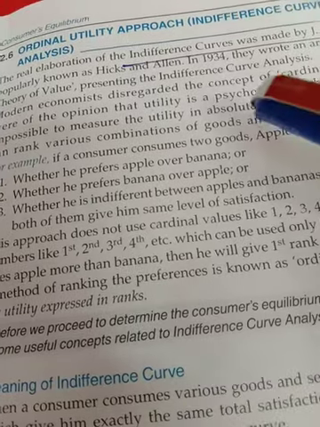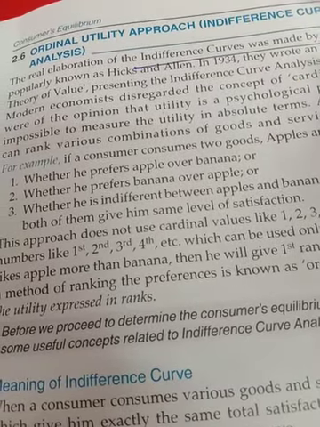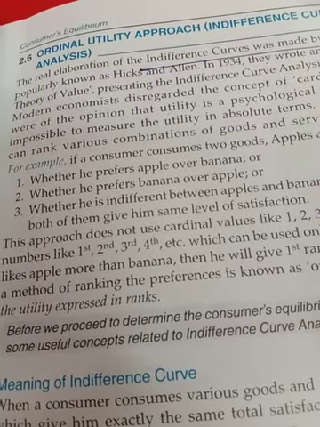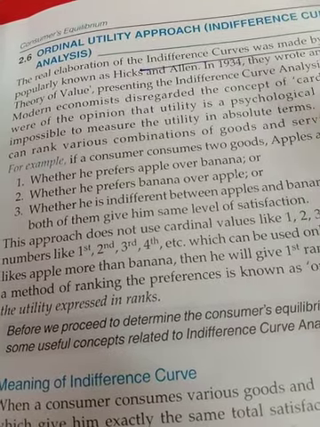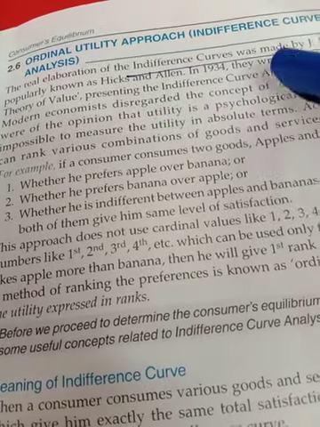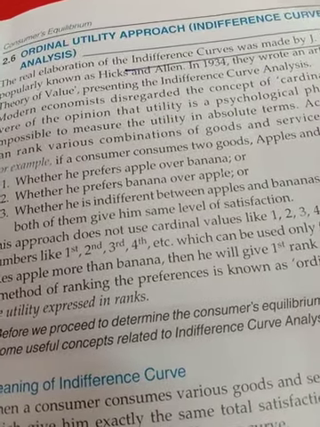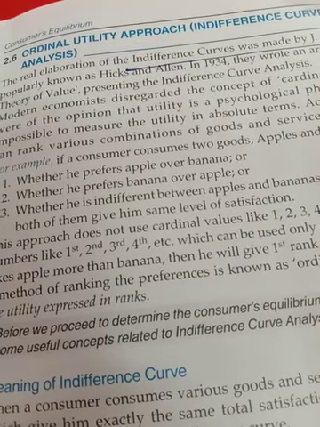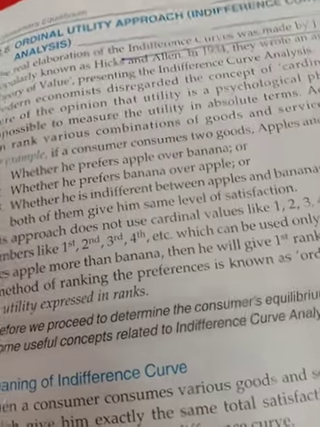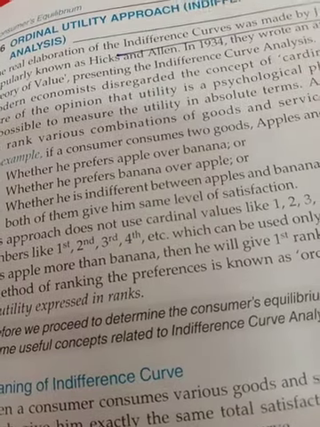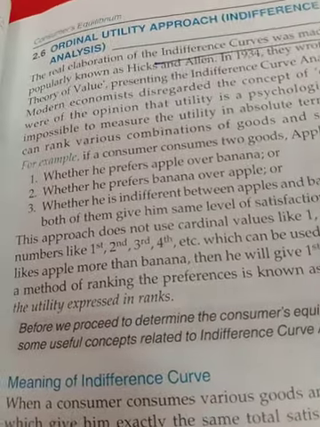But when you are talking about the ordinal utility approach, you are not giving any number to your satisfaction. You start to give preference when you are talking about ordinal utility approach and indifference curve analysis. In this analysis, you say that red t-shirt is more preferable than green t-shirt. You will not give any number to your satisfaction or measure it.